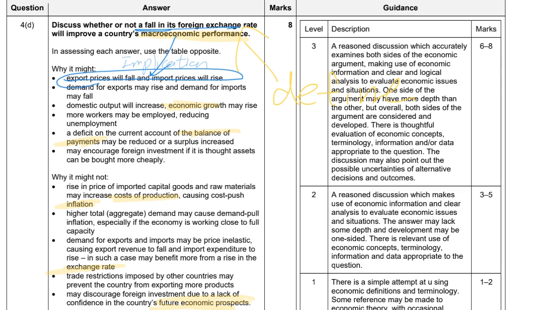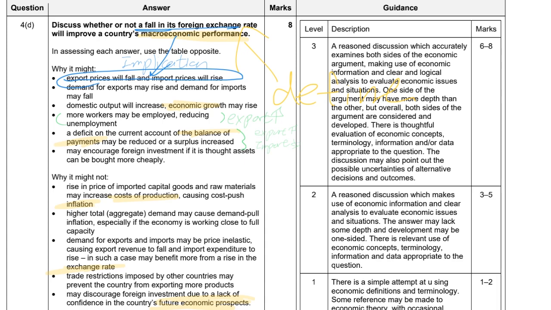When we have more exports, employment can be raised. This is one of the first things I would like to talk about. The second thing, when exports rise and imports drop, the balance of payments might be improved. This is the second answer that I would like to give.